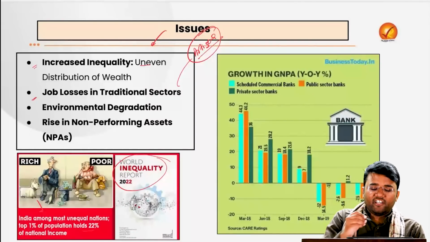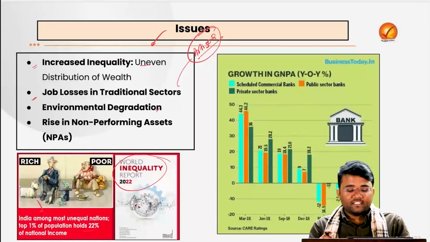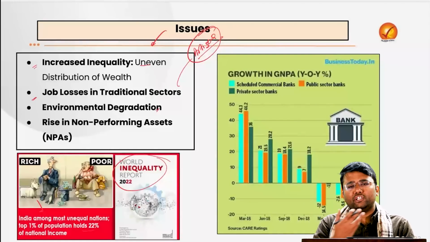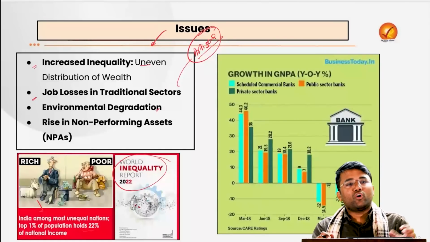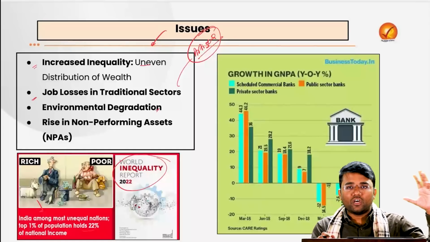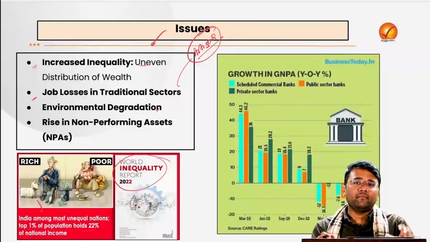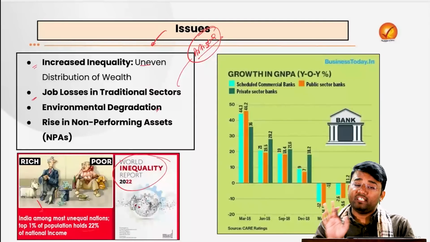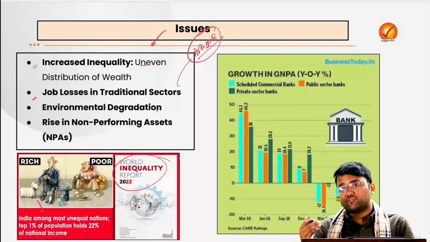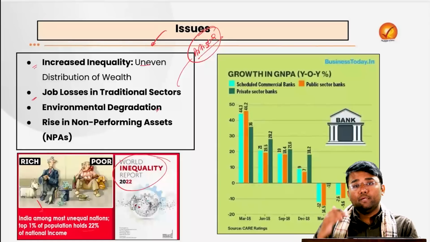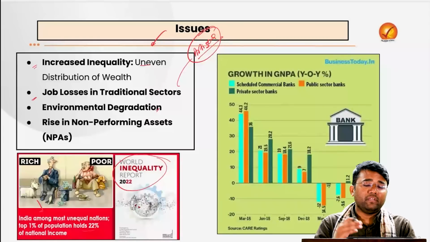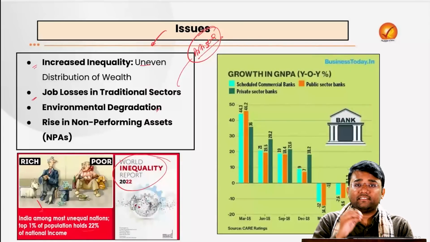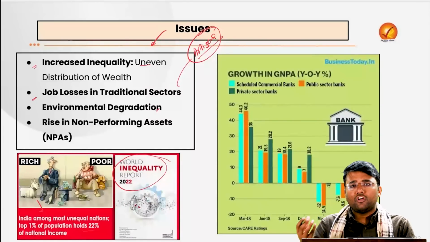The environmental degradation, we have enough data for this. The air pollution, the poor air quality index that you can see in the Delhi NCR region. Why? Because of the lot of manufacturing facilities and industries that came in the vicinity of the Delhi NCR. Yes, that has helped in providing jobs. Yes, that has helped in lowering the cost of production. Yes, that has helped in improving the quality of life in a shorter span of time, in a way that people can now access essential services like food, clothing, etc.